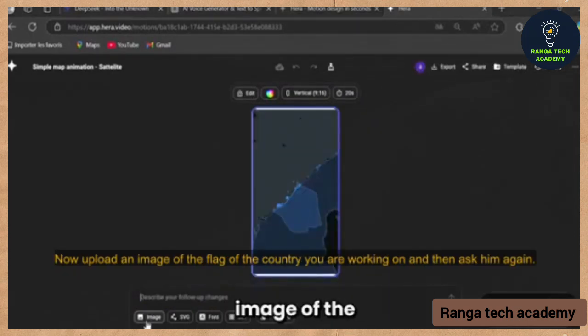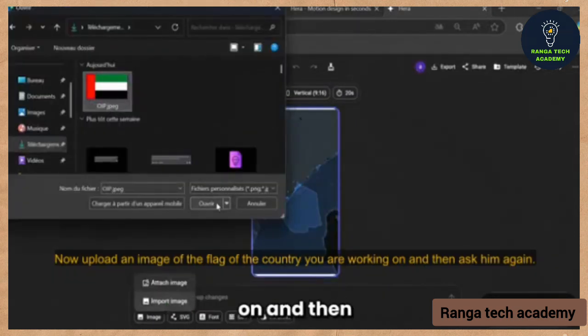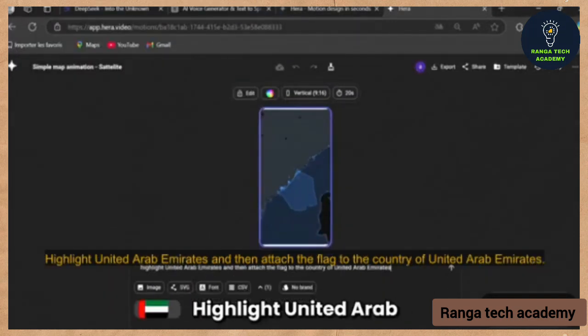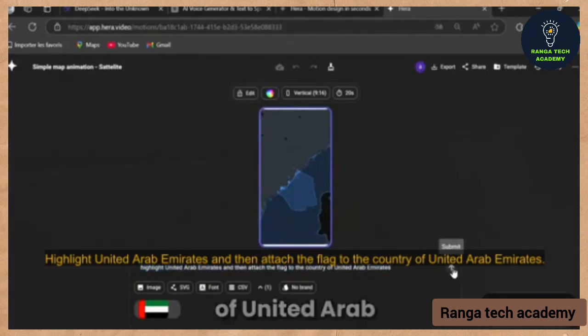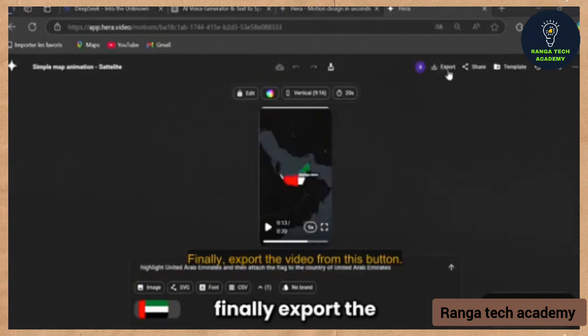Now upload an image of the flag of the country you are working on and then ask it again: highlight United Arab Emirates and then attach the flag to the country of United Arab Emirates. Finally, export the video from this button.